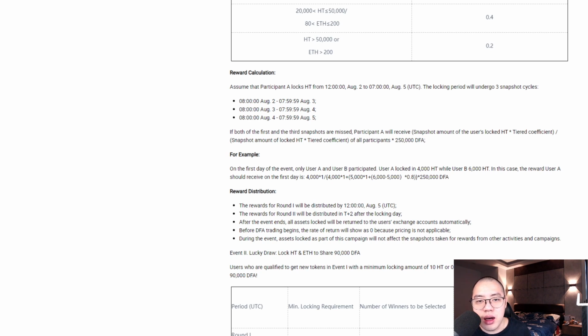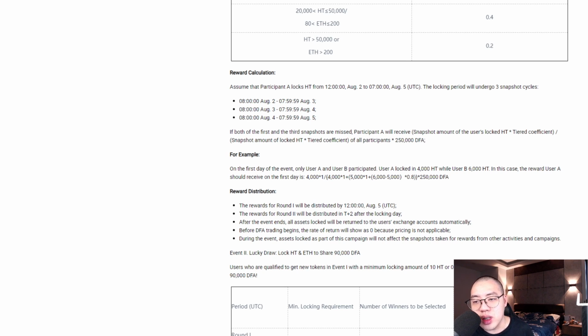So let's say if you stake, for example, ADA, you will gain a reward in ADA. If you stake Ethereum, you will gain in Ethereum. But this is different. If you stake Ethereum, you will gain DFA. So whether or not this DFA, when it starts to be released for trading on the Huobi platform, the price will go to $1 or $2, or maybe the starting price is 0.1 cents, nobody knows.